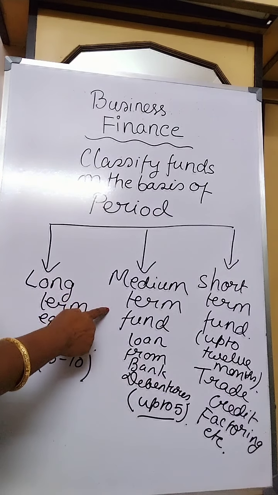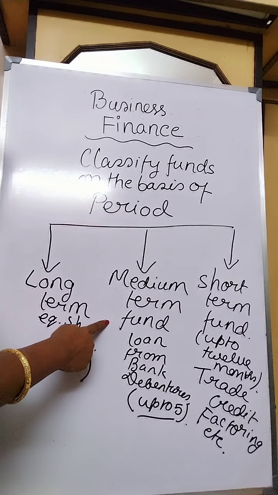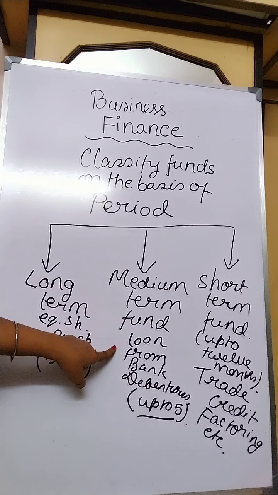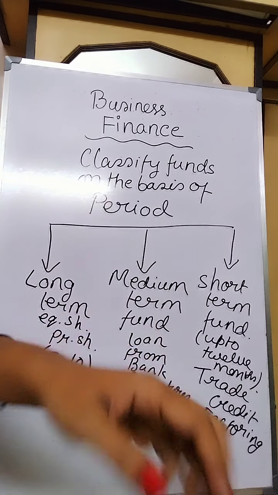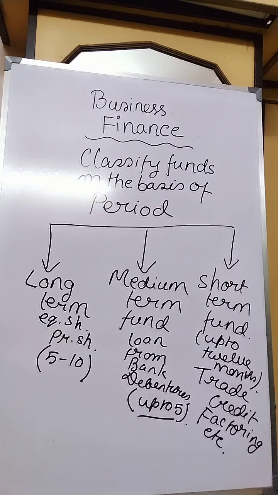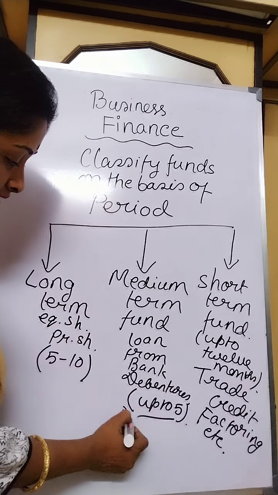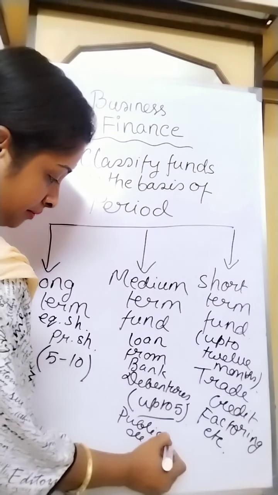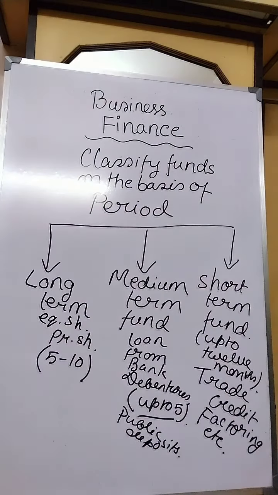Then comes the medium term fund. The sources of medium term funds are long-term loan from bank, debentures, and also public deposits, and the time period is up to 5 years. And then comes the short-term fund. I have told you that short-term fund sources